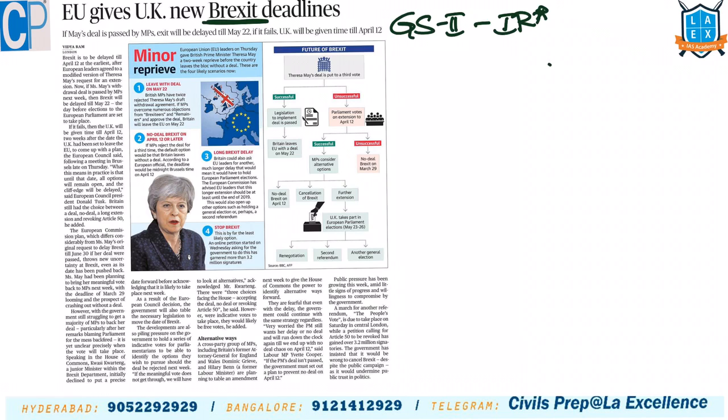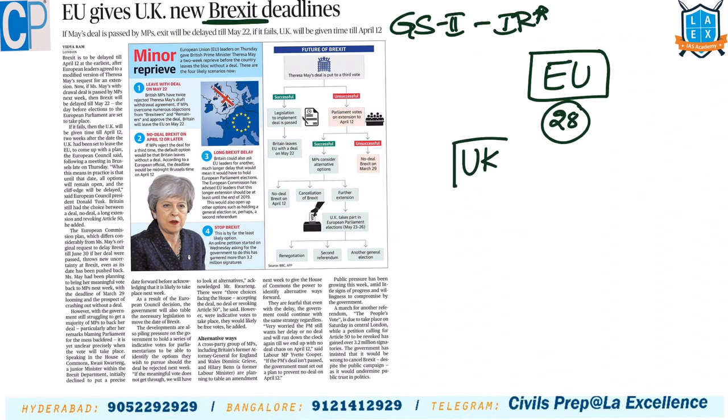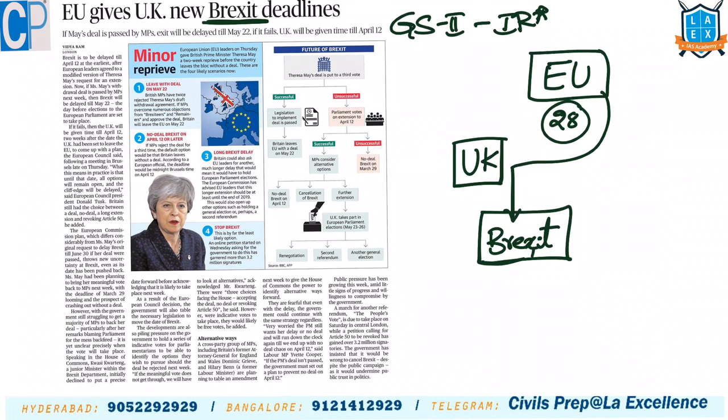What is Brexit? There is this group known as European Union, which consists of 28 member countries. UK, United Kingdom, is part of that group. Now United Kingdom wants to come out of it. This is known as Brexit. Under Brexit, if it wants to come out of this particular group, it should make a deal with European Union. Now European Union has given 2 years of deadline.